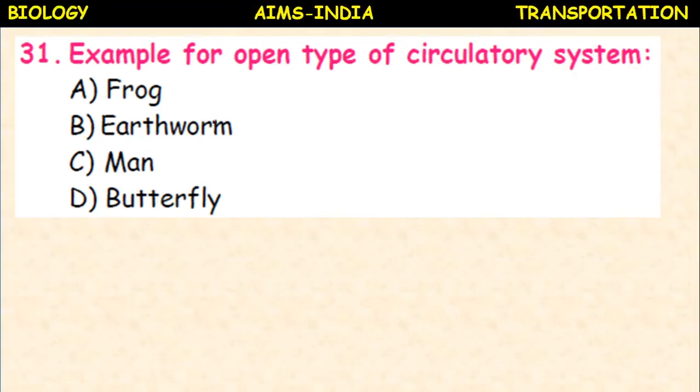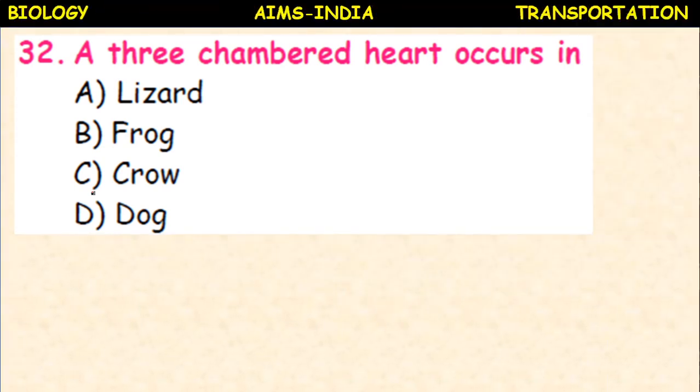Example for open type of circulatory system: frog, earthworm, man, butterfly. Open type of circulatory system means the circulatory system in which there are no blood vessels. The blood flows in the body cavity or coelom. So they possess only blood sinuses, not the blood vessels. So example, butterfly, cockroach, insects.